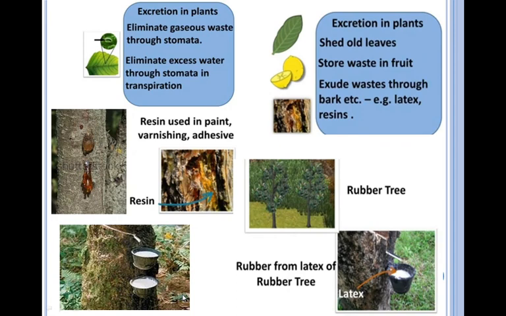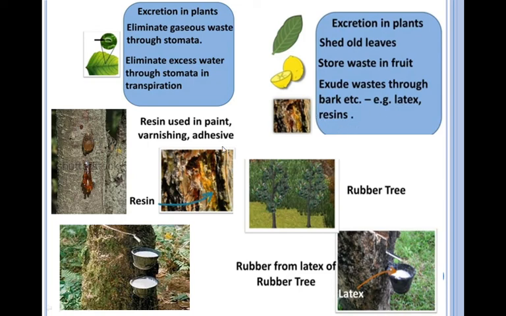Have a look at these diagrams to see how excretion takes place in plants. See, plants eliminate gaseous waste through stomata. They eliminate or remove excess water through stomata during transpiration. They shed old leaves. They store waste or some chemicals in fruits. They excrete waste through the bark of the tree. For example,